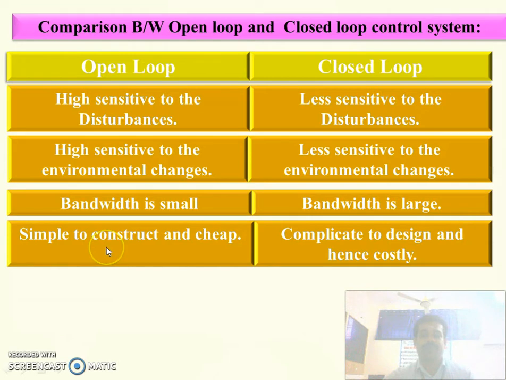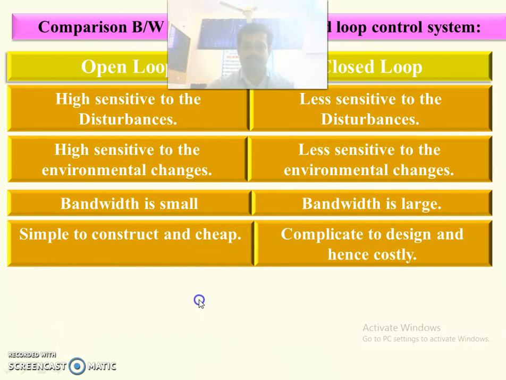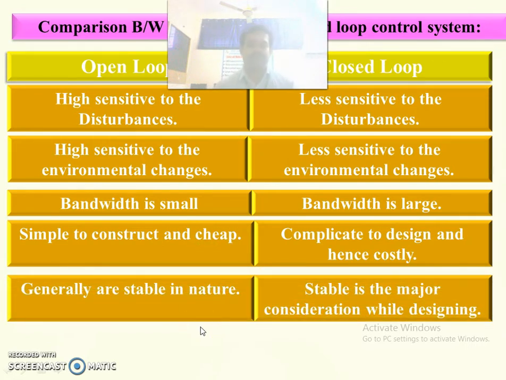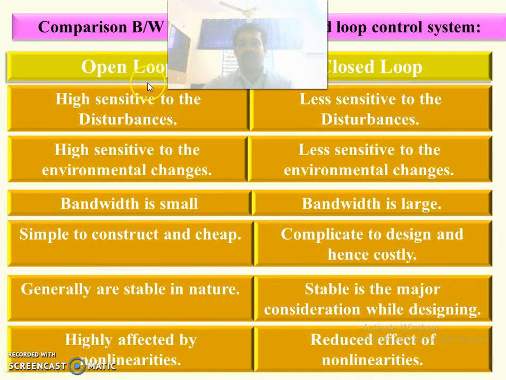Open loop control system is simple to construct and it is cheap, but closed loop control system is very complex. It is very difficult to design and it is costly. Cost is also more. Generally, the open loop control systems are stable in nature, but the closed loop control system has some stability problem. And open loop control systems are highly affected by non-linearities, but the closed loop control systems are not much affected by non-linearities. These are the comparisons between open loop and closed loop control system.